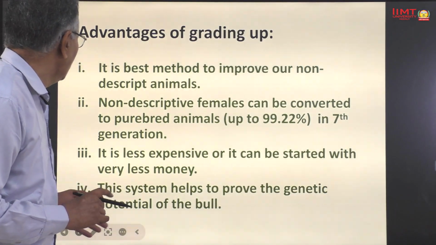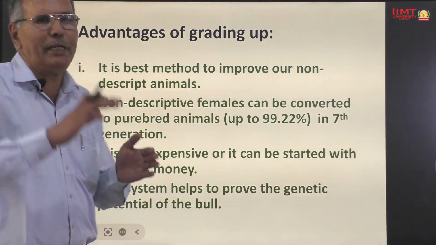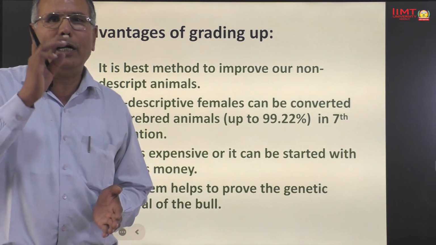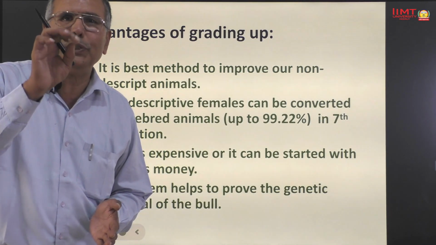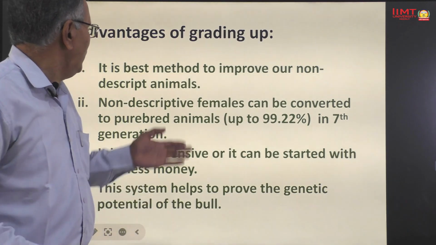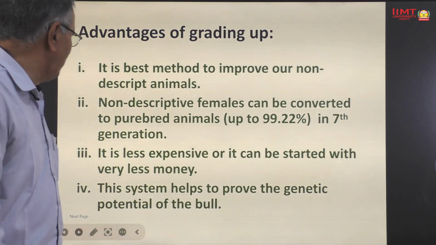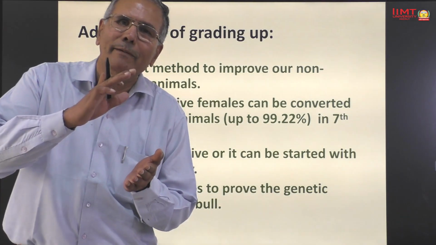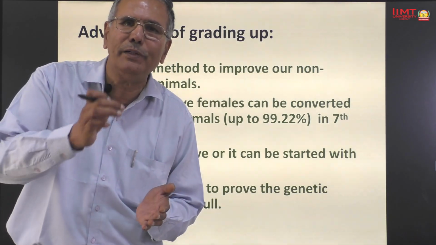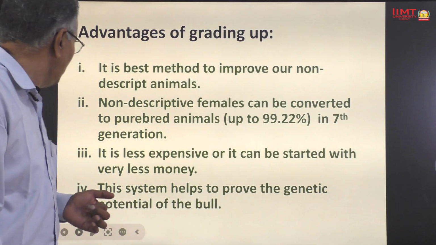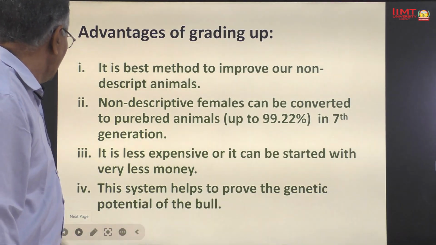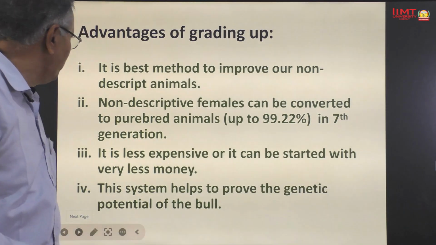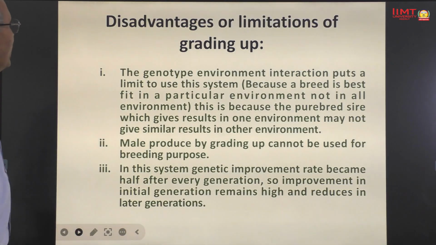Number 2, nondescript female can be converted to pure breed animal up to 99.22% in 7th generation. Number 3, it is less expensive, or you can say this method can be started with very little money. Number 5, this system helps to prove the genetic potential of the bull.